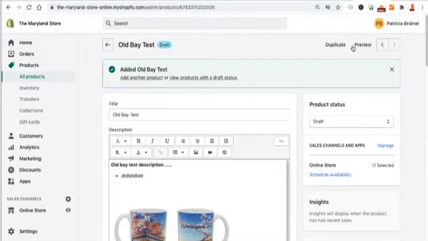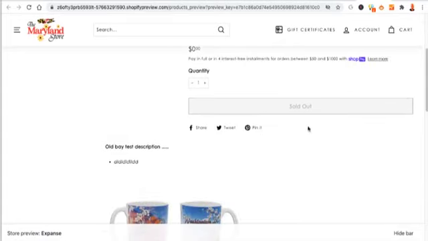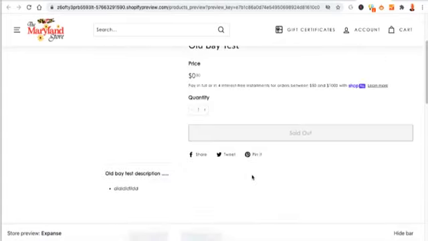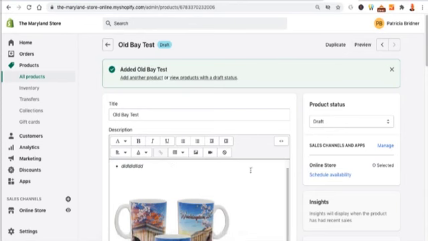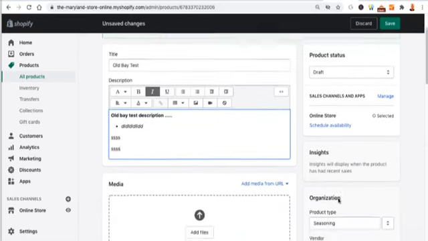Well, the product's not available to anybody right now in the public, so it creates this long preview URL. I don't have an image, I don't have price, it's sold out because I don't have any product, right? Then there's my extra image for the description. I'm going to take that out. It does not look good. So I'm going to scroll down here, click on that, get rid of this guy, and I can put in my whole description in here if I want. Okay, so now I'm going to scroll down.